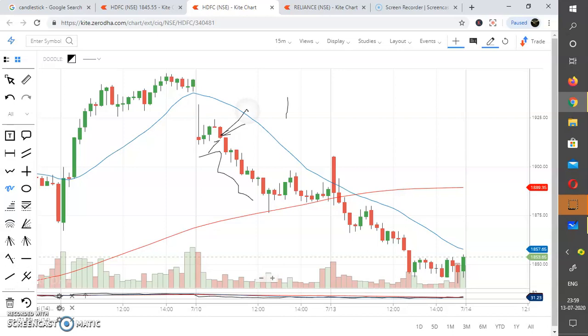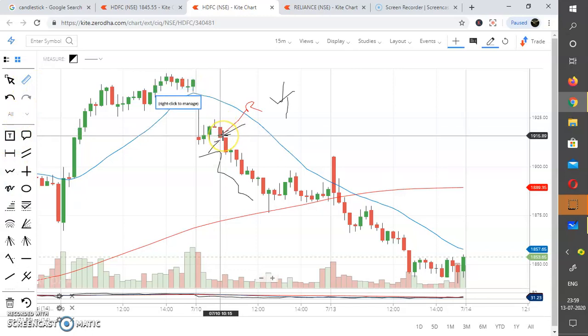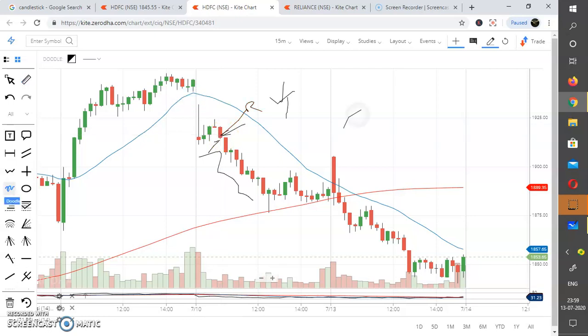So this is a red candle. This means it's a downward move. The price is moving downward. If you see the price here, it's 1950, and down it goes to 1920. So 5 rupees of price have been dropped. This means this candle is showing the downward move, and this is the opening of this candle and the closing of this candle. This is a strong candle.